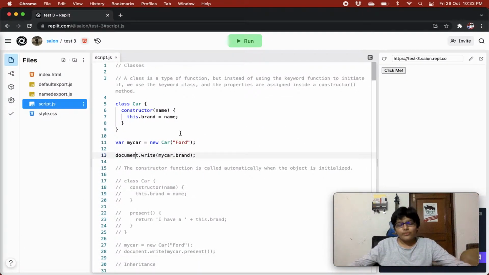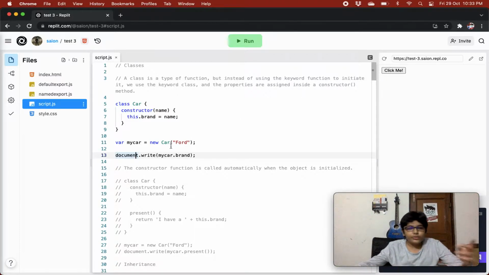And today we are going to learn about ES6 features. We are going to learn about the new features that came in ECMAScript 6, or ES6, also known as ECMAScript 2015. So without any delay, let's get started.